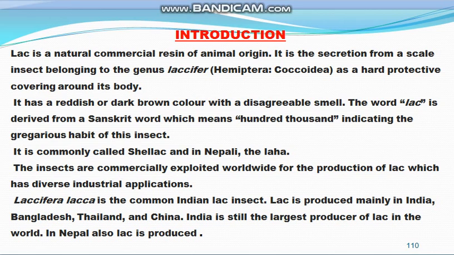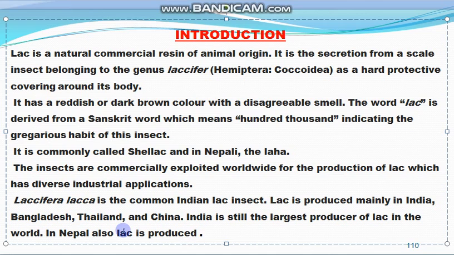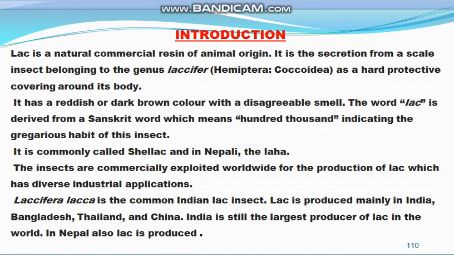Lac is produced mainly in India, and it is also produced in Bangladesh and China. India is the largest producer of lac, and in Nepal also lac is produced. So these are the countries which produce lac.